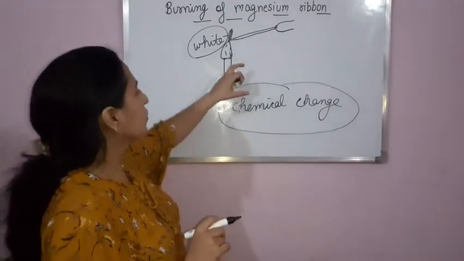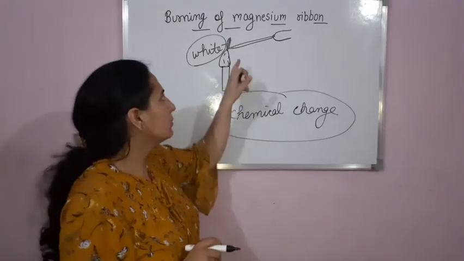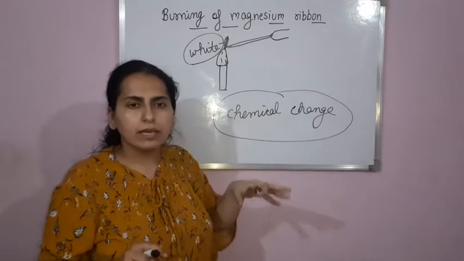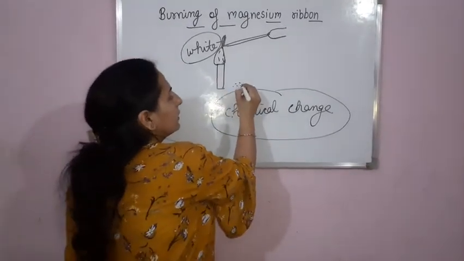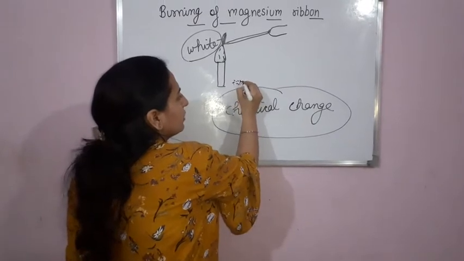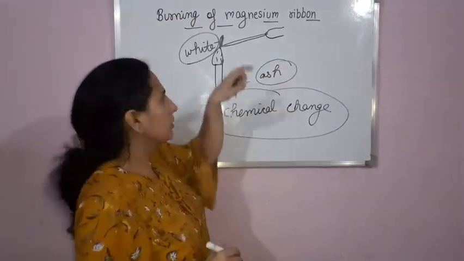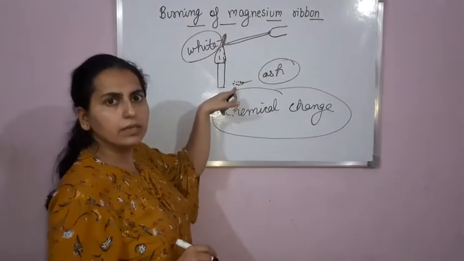So when the magnesium ribbon is burnt, you will see a white dazzling flame and then there will be ash. The ribbon burns with a white flame and ash is produced.